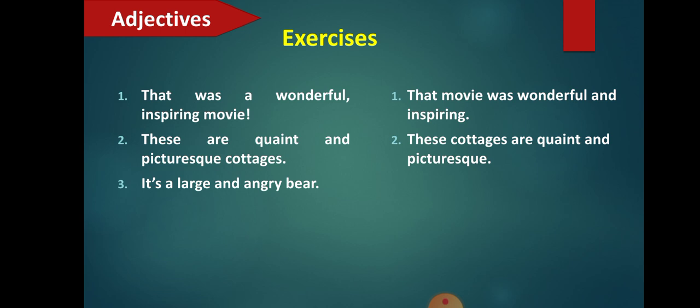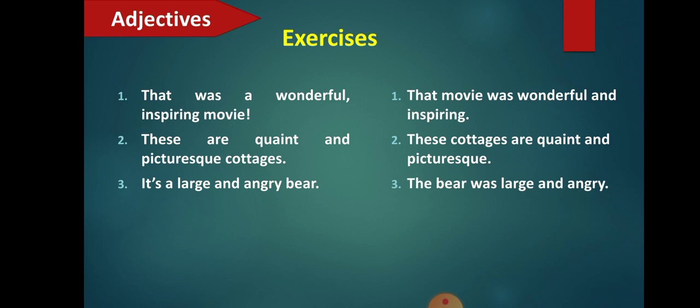So these cottages, which is a noun, are, how were the cottages? Cottages were quaint and picturesque. So quaint and picturesque has come after the verb to be. Are is the to be verb. Now next one, it's a large and angry bear. Here this is an attributive sentence wherein large and angry are the adjectives, and you have to change it now to predicative form. How will you change it? You will say, the bear was large and angry.